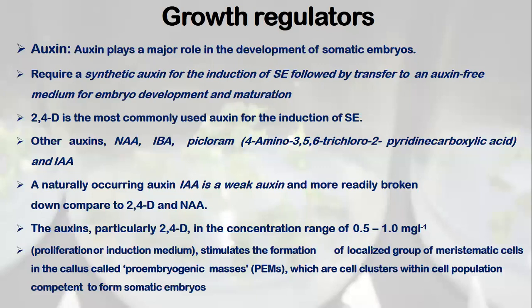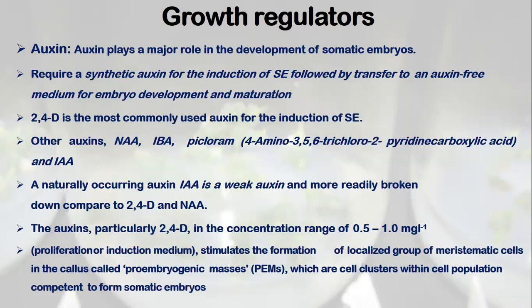So we probably cannot expose the cells to a high enough concentration of IAA to result in induction. Whereas the other auxins, 2,4-D and NAA, are not converted in the cells very easily. There is no mechanism in the cells to convert these auxins. So they are stronger auxins.